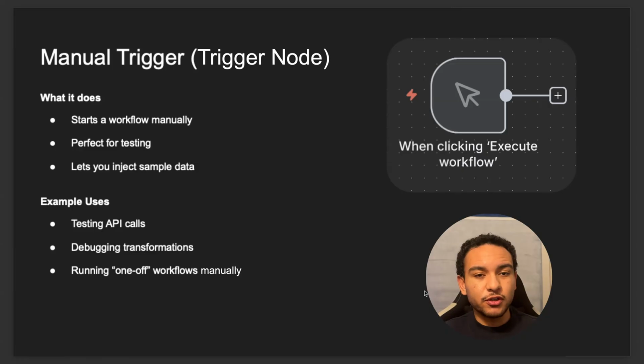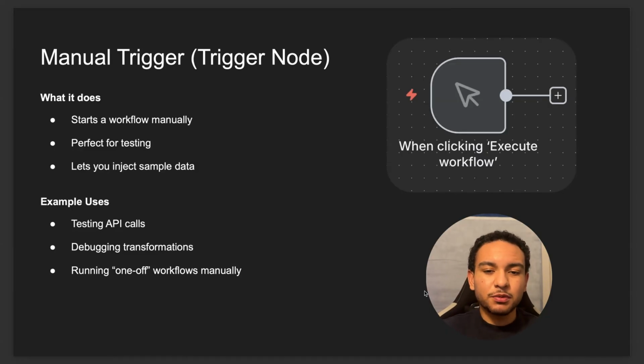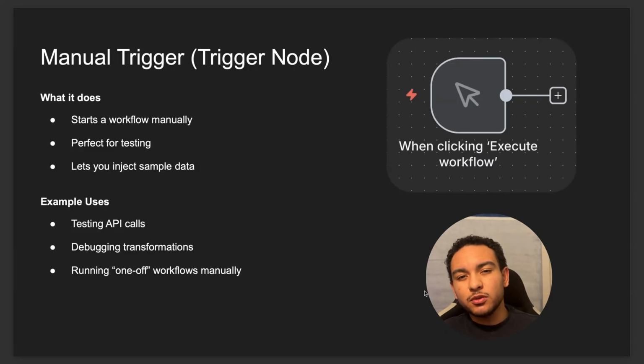So to start with the triggers, we have the manual trigger. For the manual trigger, it's super simple. This trigger is mostly used for testing and for starting an automation. Usually when you get into a workflow, when you create one, N8N requires that you first start with a trigger. And so most of the times when you're building a workflow and you're not sure where it's going to go, you first just always use a manual trigger.